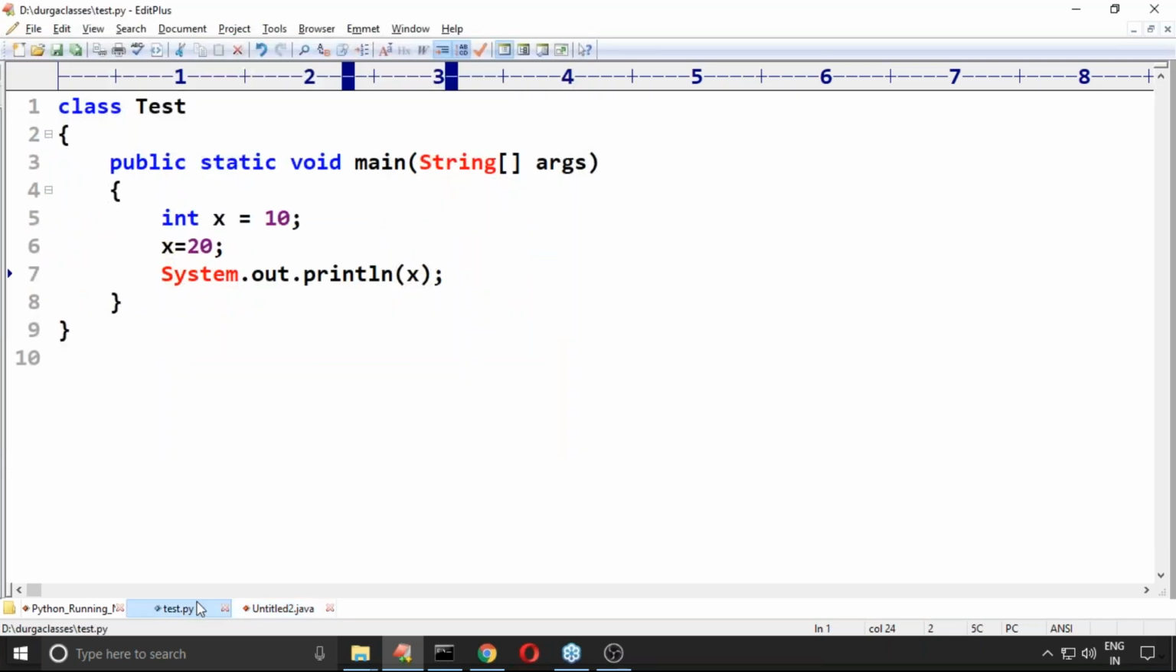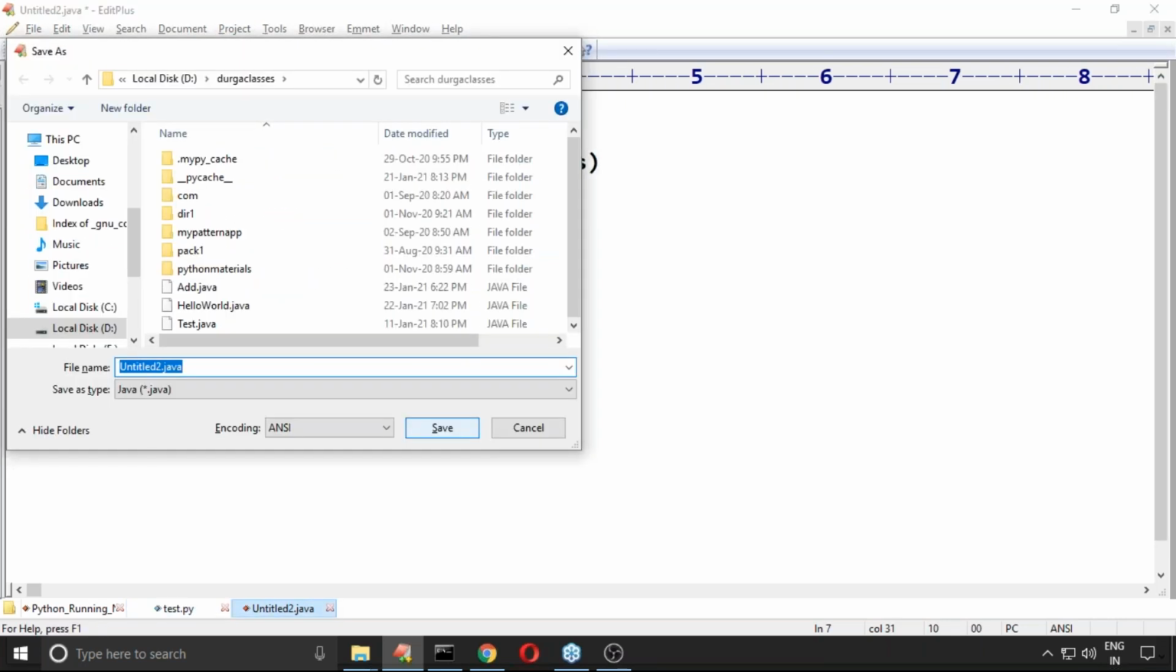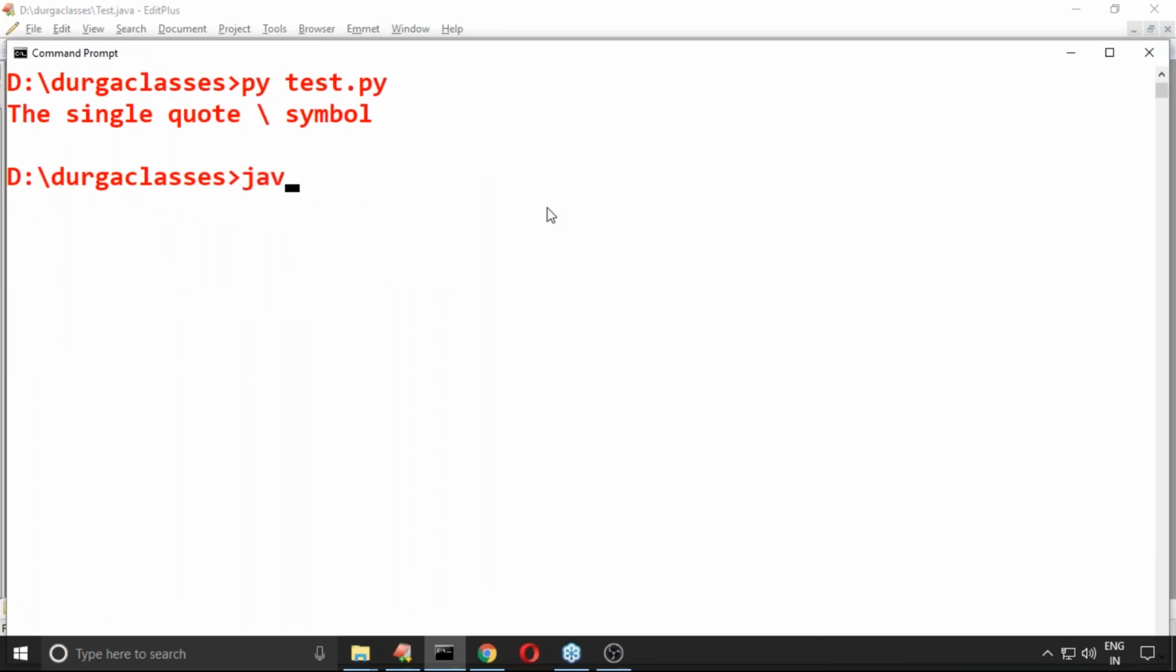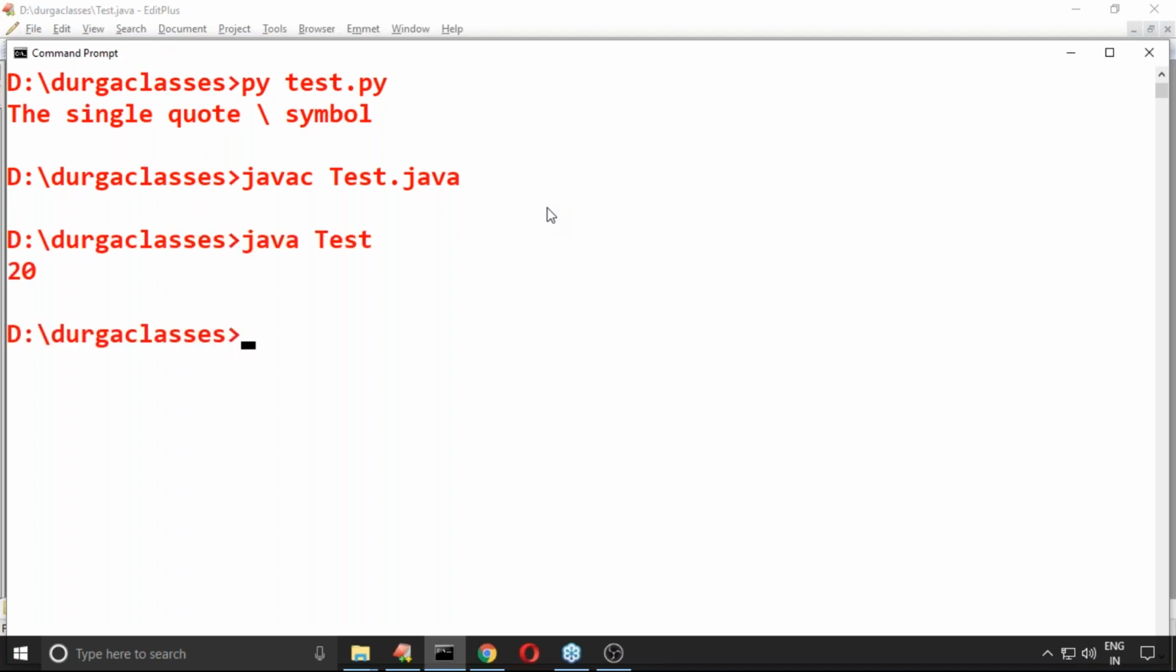Let me save this code. Test.java. The output we are going to get is x is equal to 20. The reason for that is the old value you are trying to reassign with 20. Old value will be gone. Only the new value will be there. Now javac Test.java, then java Test. What is the answer we are going to get? Just 20 by default.